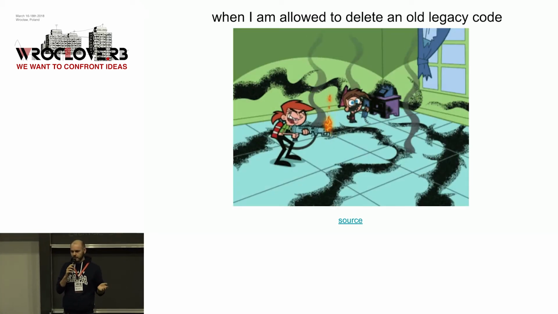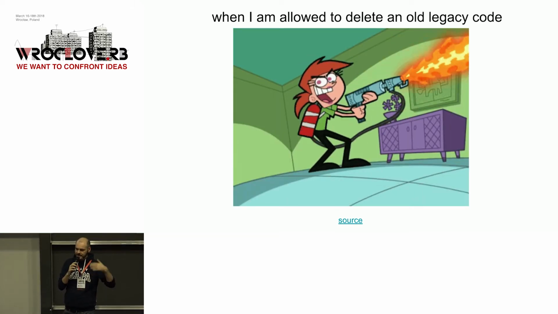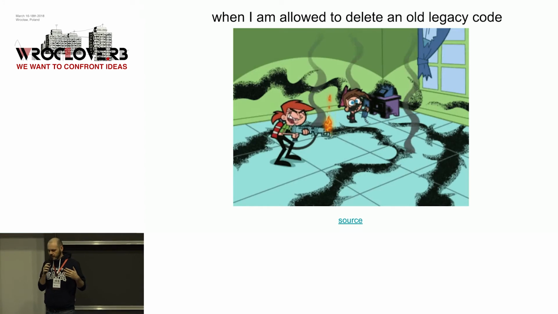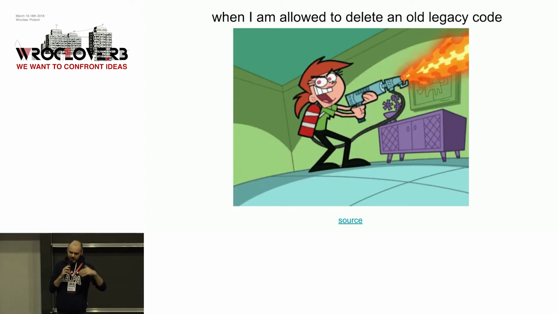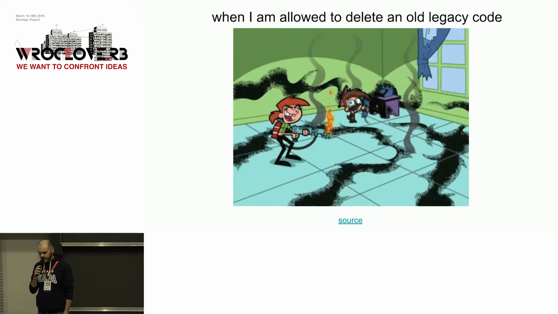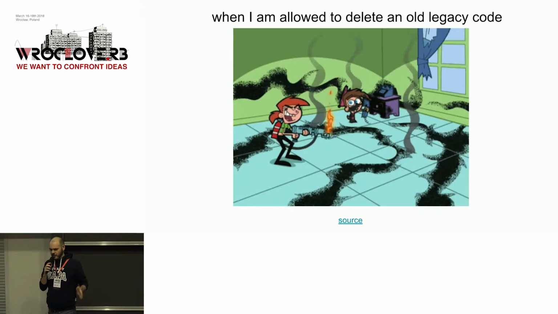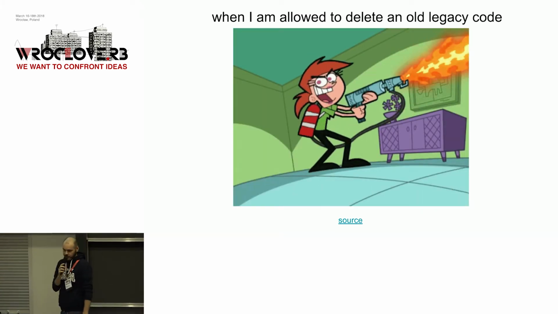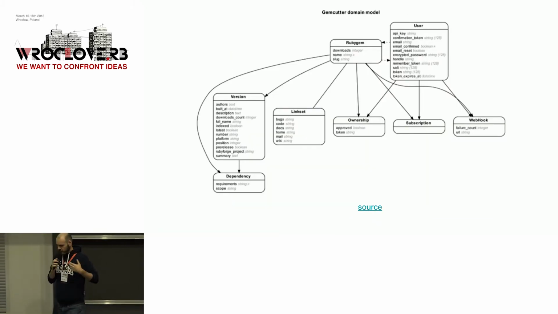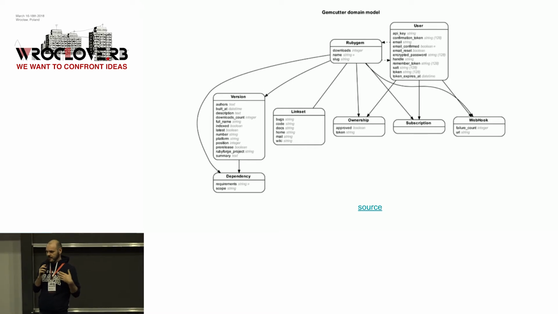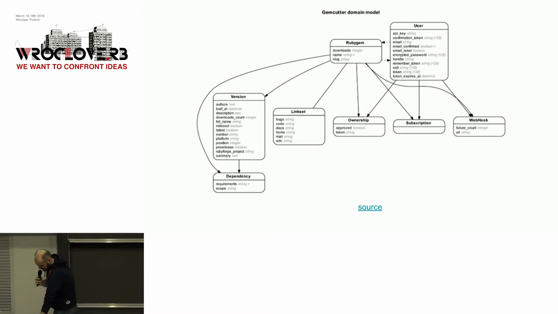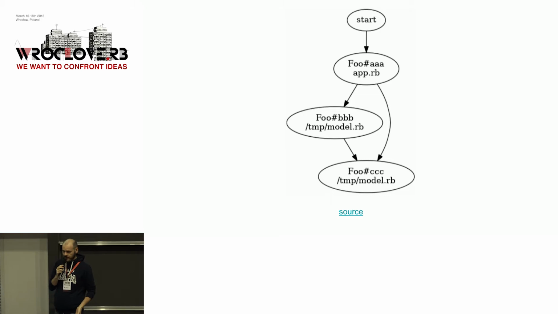But there is a problem with it. Usually, when we remove code, we just go to our classes and delete it. It's very easy to leave something behind, and later it will surface a year later or something like that. So I want to share a few tips on how to remove everything completely, 100%, and we can use computer science for this. If you look at your classes or your code, there are interactions, so this is basically a graph. Whenever one class is using another one, there is a connection, an edge between one node and the other node, and it's the same with methods. One method calls another.